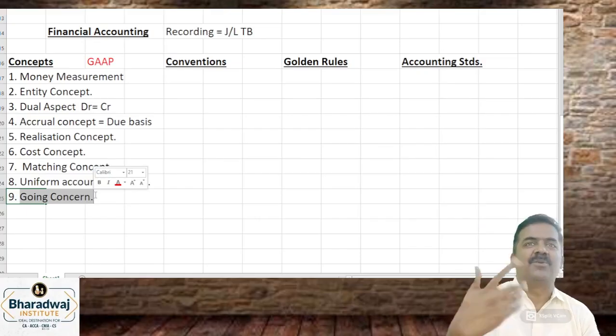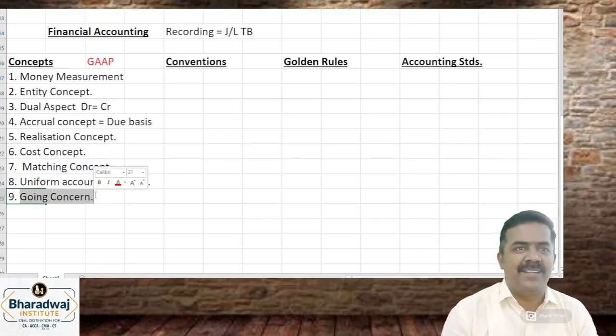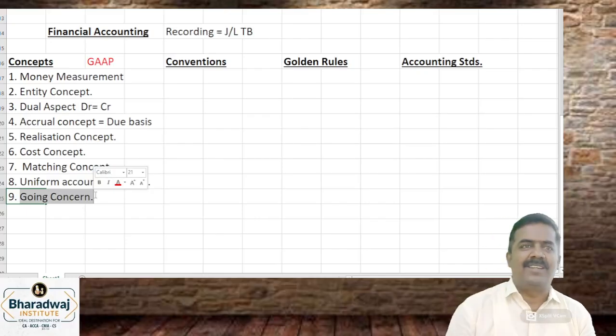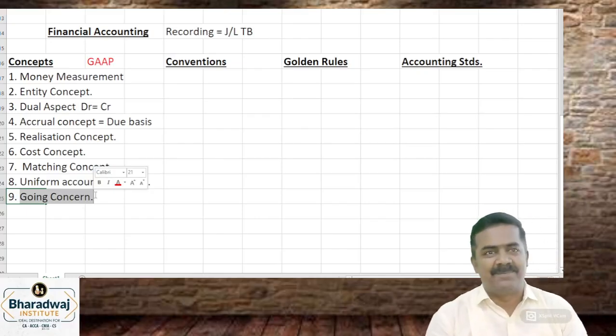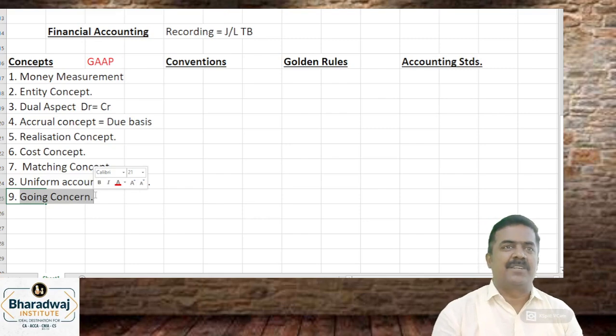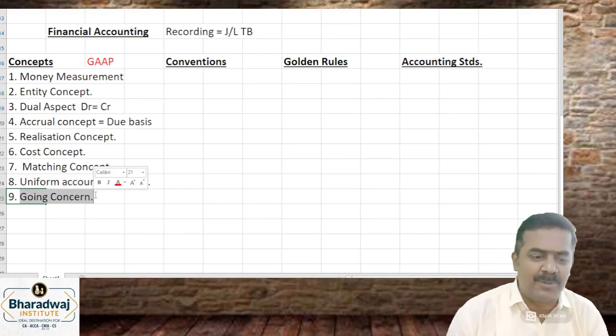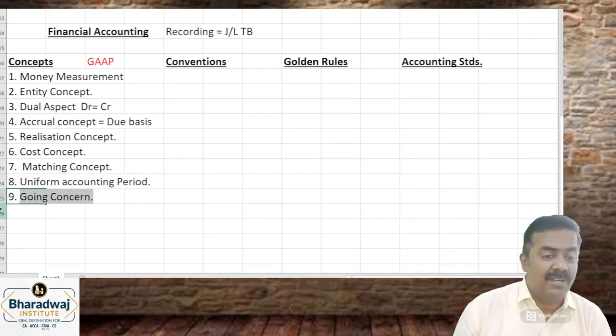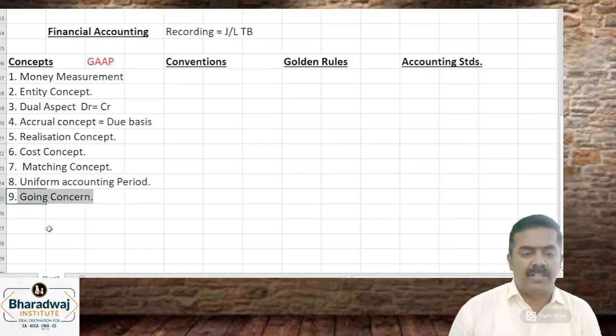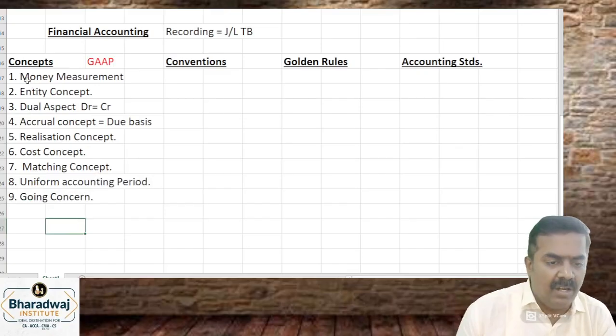Tomorrow you know that you are going to die. Will you call it a liability? No. So when the loan is borrowed, you will take it as income. Assets you will not record as assets, because tomorrow we are going to close. So don't do it like that. Assume going concern means the business will continue for a longer period.